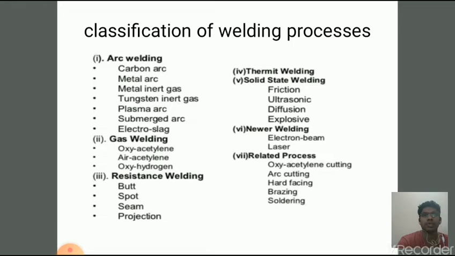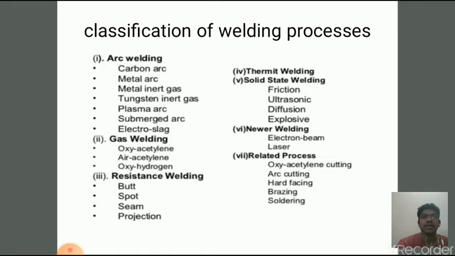Next, coming to the types of arc welding. Arc welding has different types that are listed in this slide: carbon arc welding, metal arc welding, metal inert gas arc welding, tungsten inert gas arc welding, plasma arc welding, submerged arc welding, electroslag arc welding.